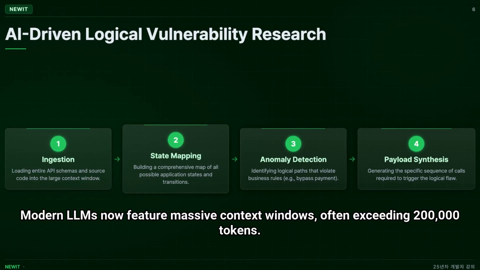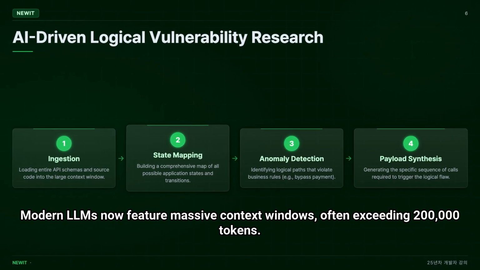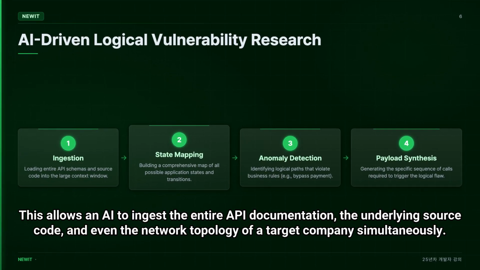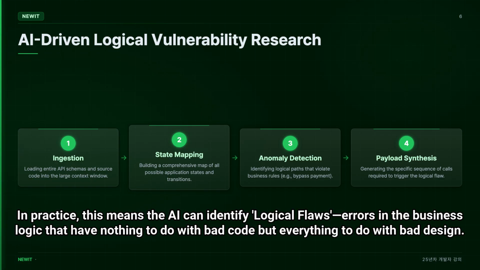Modern LLMs now feature massive context windows, often exceeding 200,000 tokens. This allows an AI to ingest the entire API documentation, the underlying source code, and even the network topology of a target company simultaneously. In practice, this means the AI can identify logical flaws, errors in the business logic that have nothing to do with bad code, but everything to do with bad design.